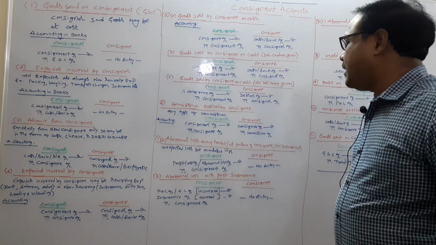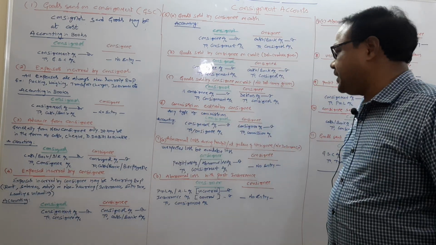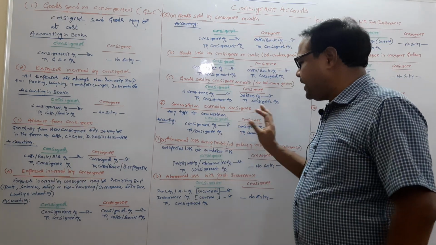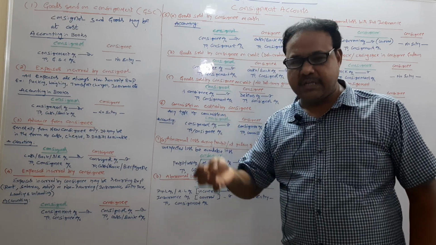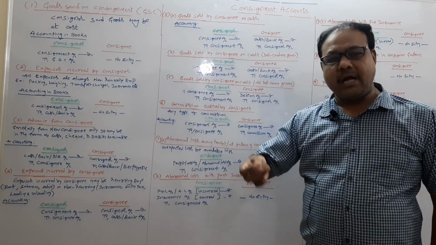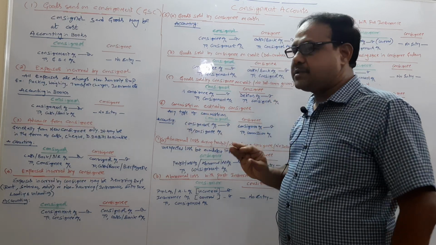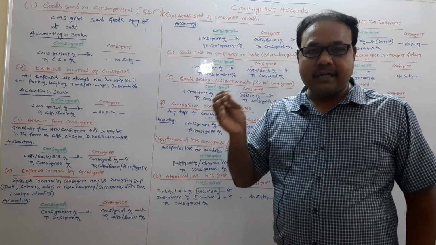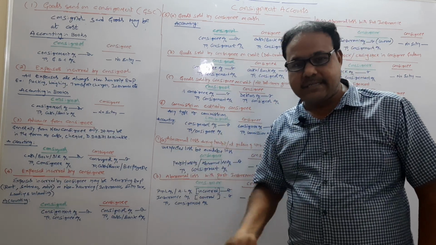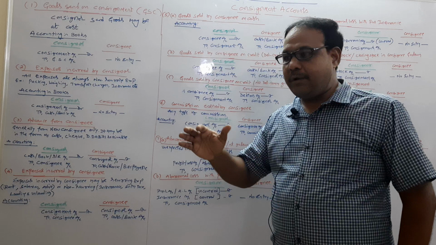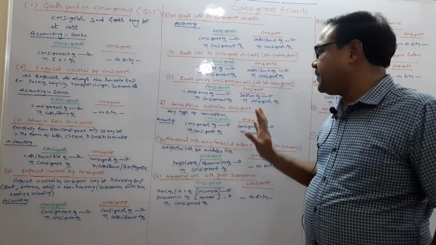Next, commission earned by consignee. What is the entry? It is this entry we can write for any type of commission, whether it is a simple commission or a delegate commission or an overriding commission, whatever may be the case. So commission is given or calculated on total sales, on credit sales, or on difference. We will work out the problems on commission. Right now I will explain commission.